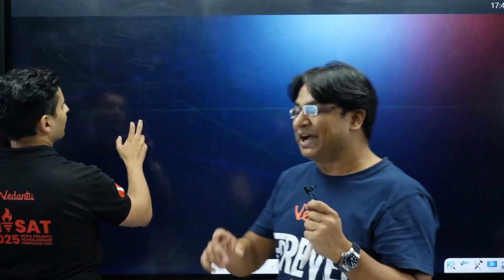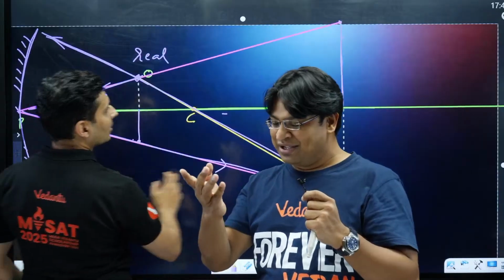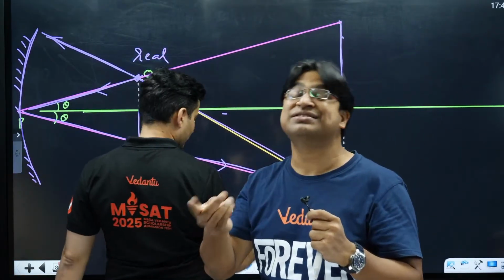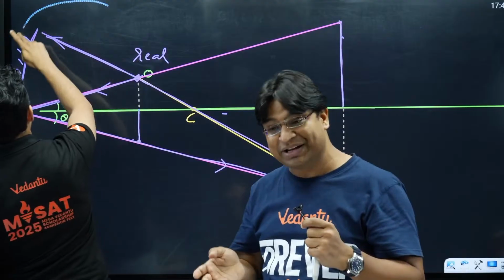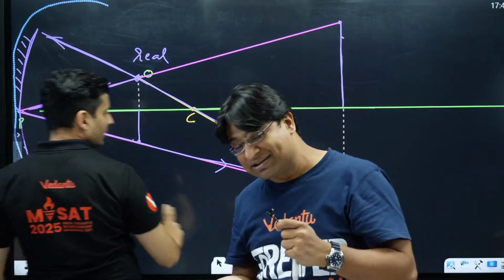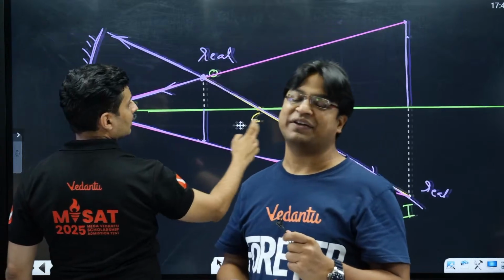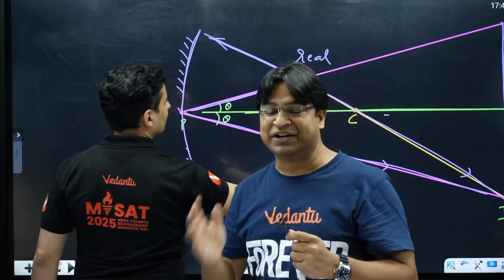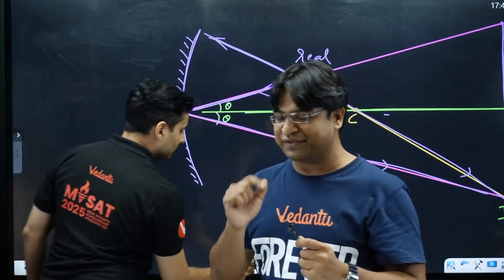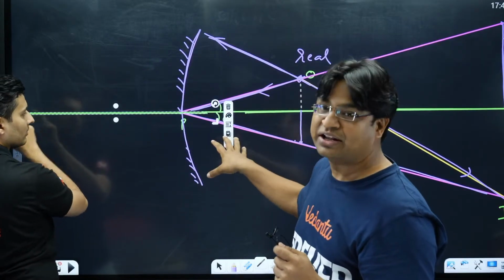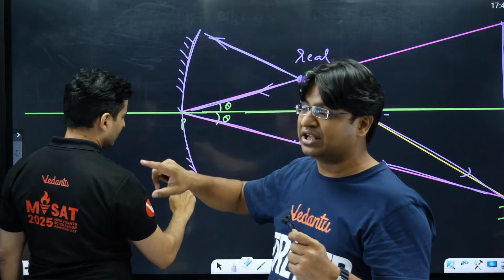So guys, what I was saying is that 100% of the time it is possible. Neither the mirror's location changes, nor its center of curvature. So the same mirror with the same curvature at the same location, with the same bunch of incident rays and the same bunch of reflected rays, you get it every time. There is a difference though. Whatever was the nature of the object in the first diagram, the nature of the object in the second diagram will be opposite to that.